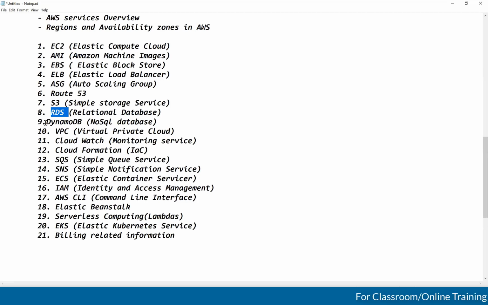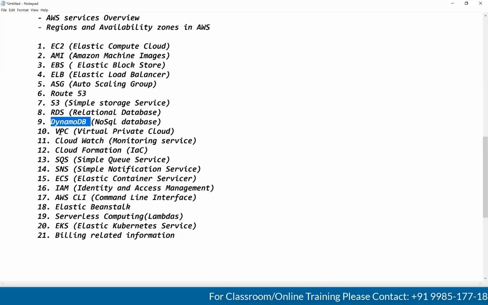Okay. Next one is DynamoDB tables. This is AWS's own product, guys. This is a NoSQL database, guys. SQL databases means structured databases. NoSQL means there is no structure. The data will be stored in the form of JSON key-value pairs, guys.